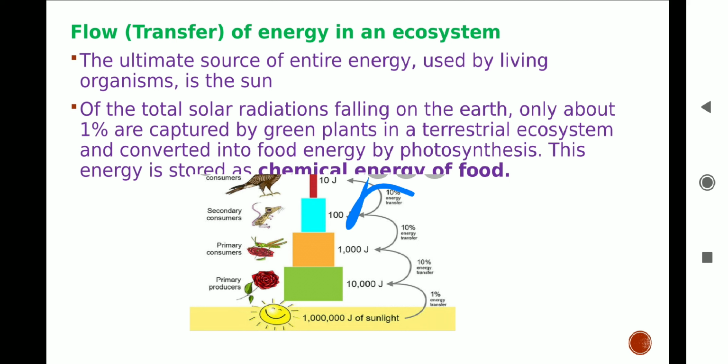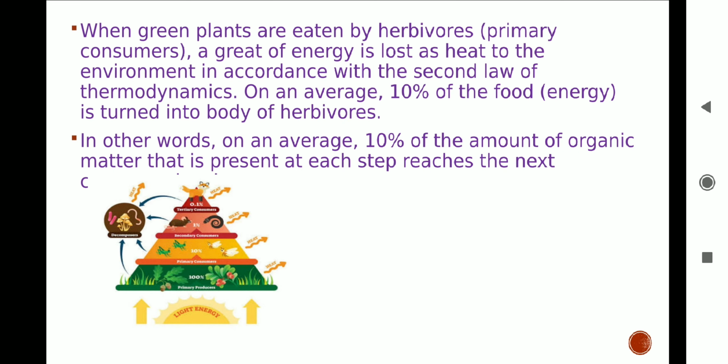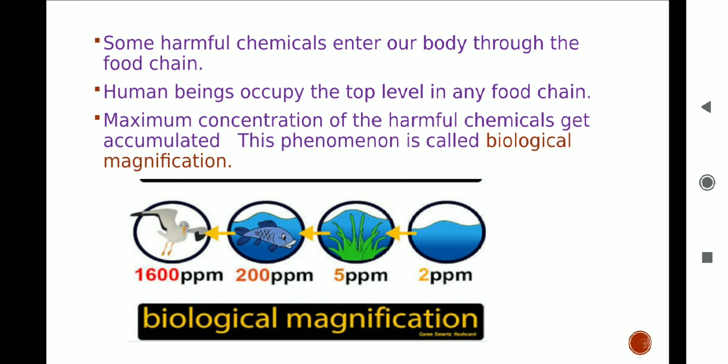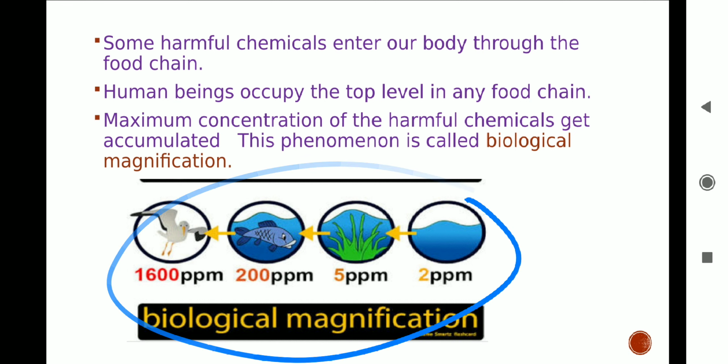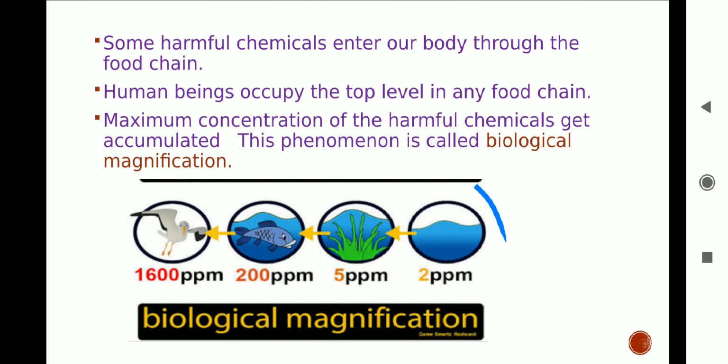We know that pesticides are sprayed over crops to protect them from pests and diseases. Pesticides are harmful chemicals. They mix with soil and water and get absorbed by plants. Pesticides enter the food chain at the producer level and get transferred to each trophic level. This increase in concentration of harmful chemicals in the bodies of organisms is called biological magnification.